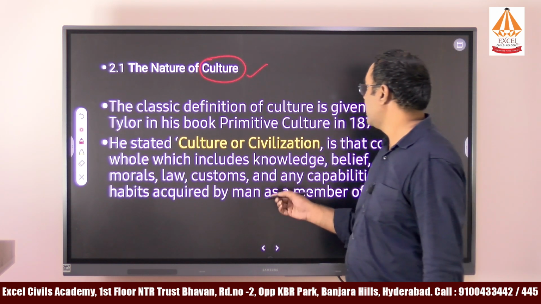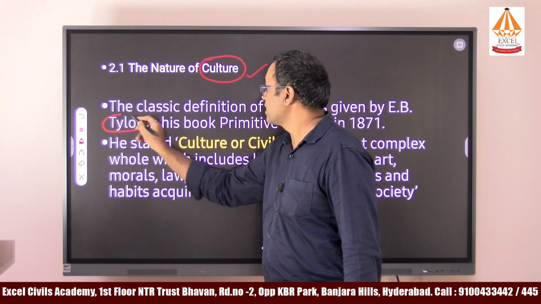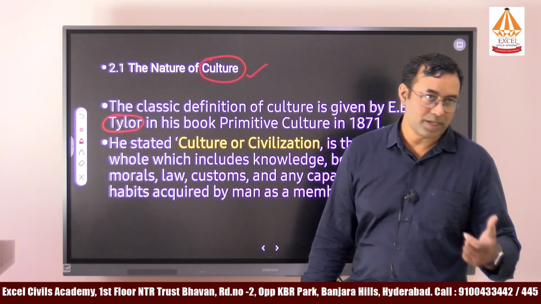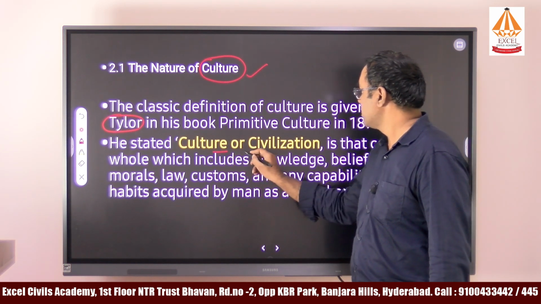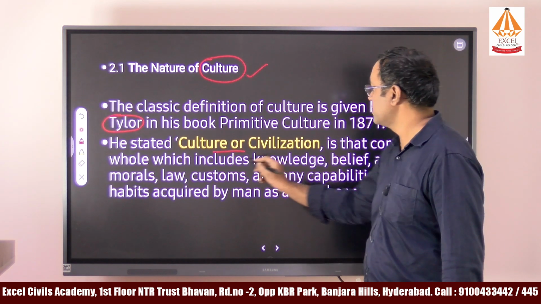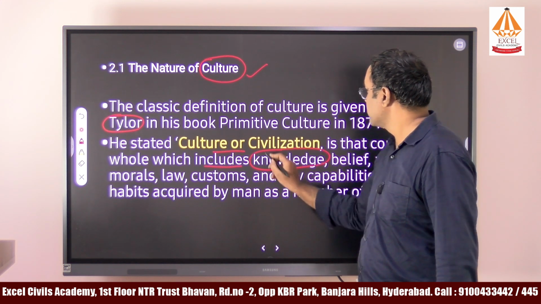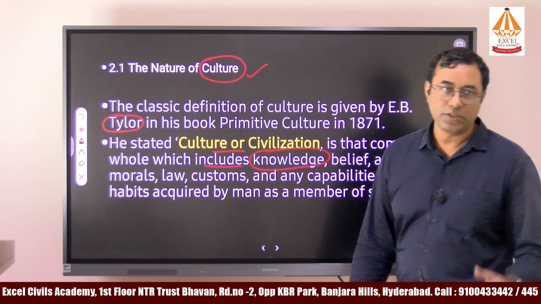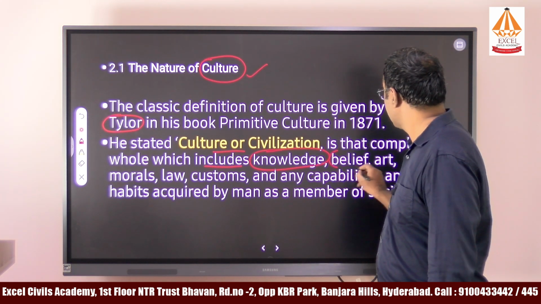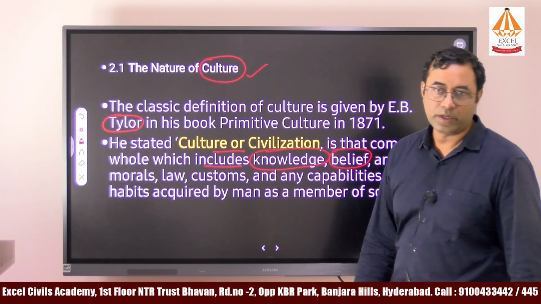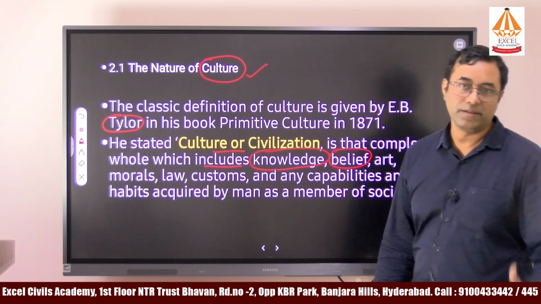Some anthropologists like E.B. Taylor, remember this person, is considered the father of socio-cultural anthropology or cultural anthropology. He says that culture or civilization is a complex whole which includes knowledge. That means if you want to develop a culture, first you should have knowledge. Another one is belief system. Belief system means the people have developed a certain religion.